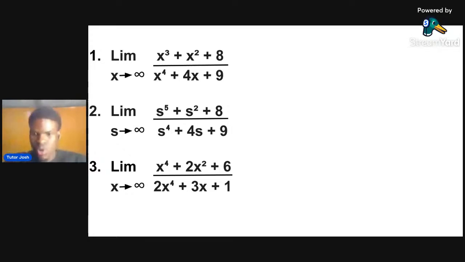Okay, I'm seeing 1/2. Exactly. The answer is 1/2, because if you check the power of the numerator, the highest power of the numerator is 4, and the denominator is also 4. The coefficient of x in the numerator is 1, and the coefficient of x in the denominator is 2. So you are going to have 1/2.